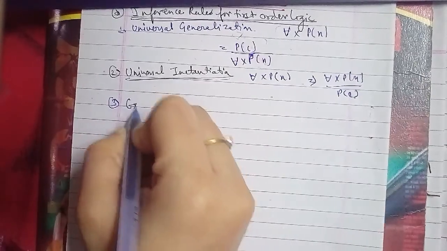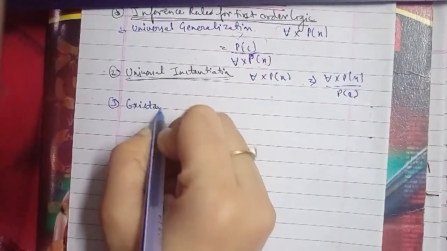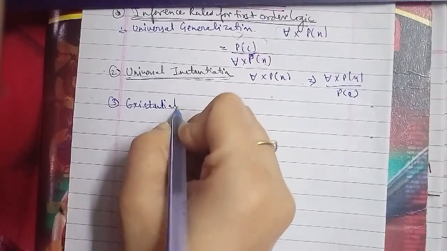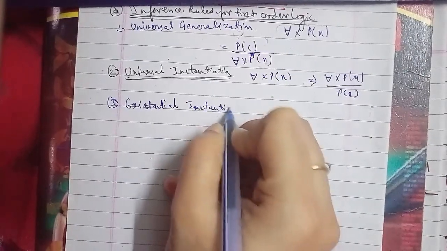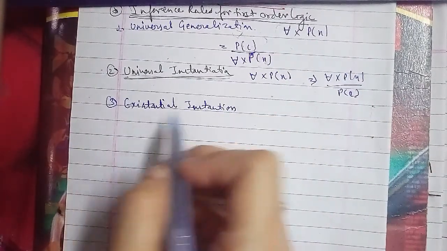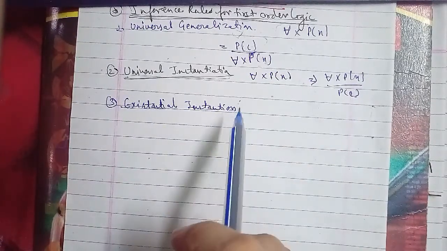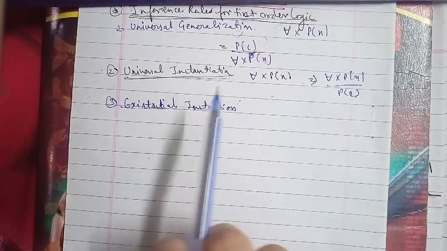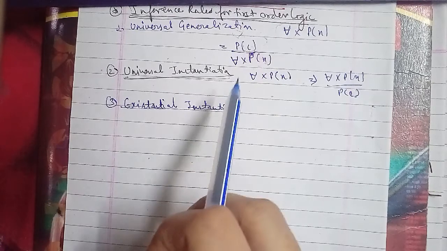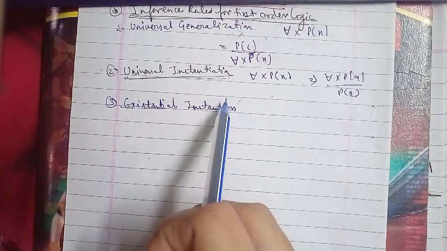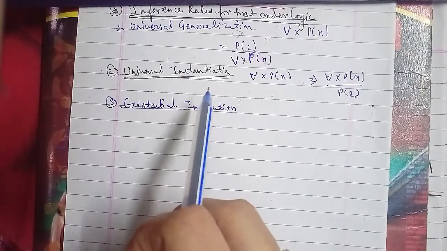Existential instantiation, also called existential elimination, is a valid inference rule in first-order logic which can be applied only once, to replace an existential sentence. This rule states that one can infer P(c) from the formula given in the form ∃x P(x), for a new constant symbol c.